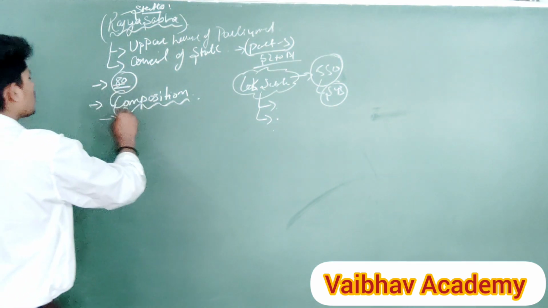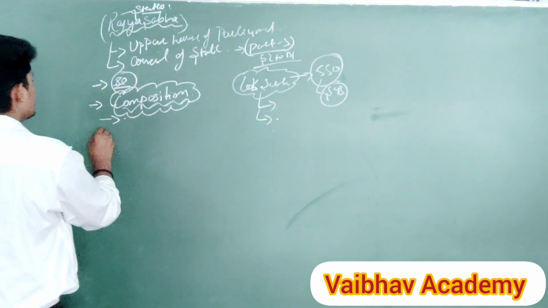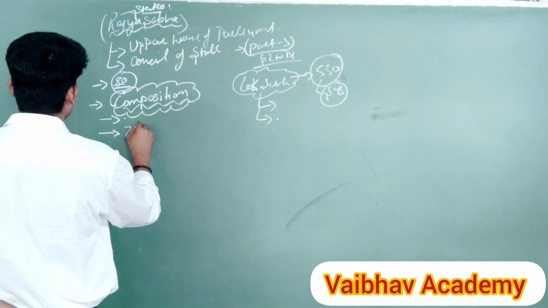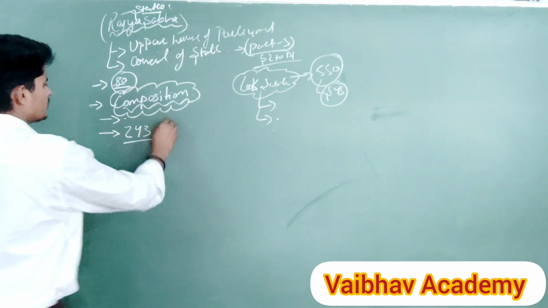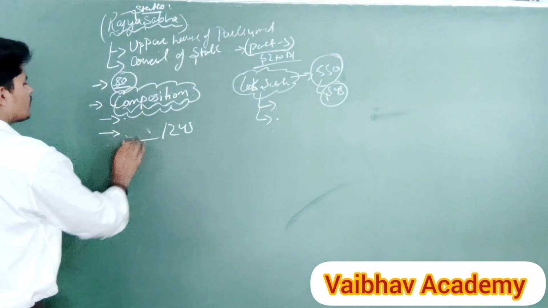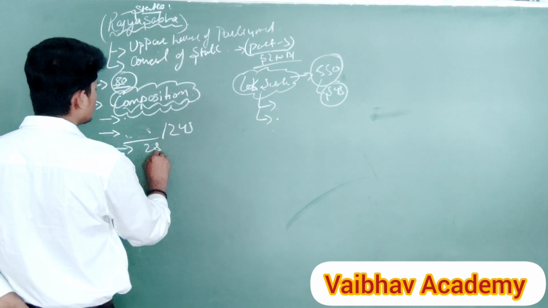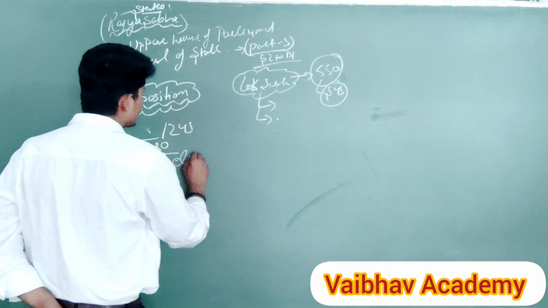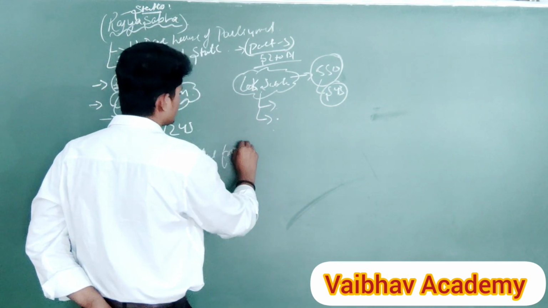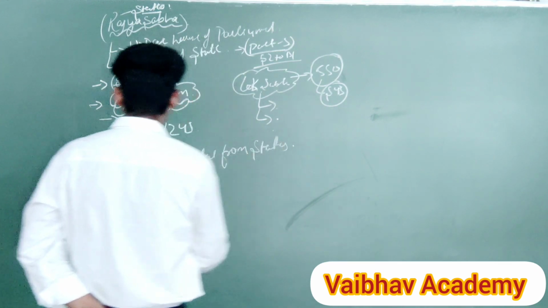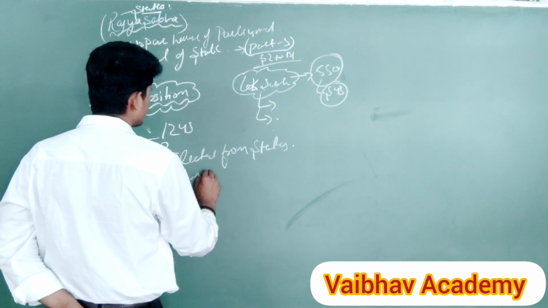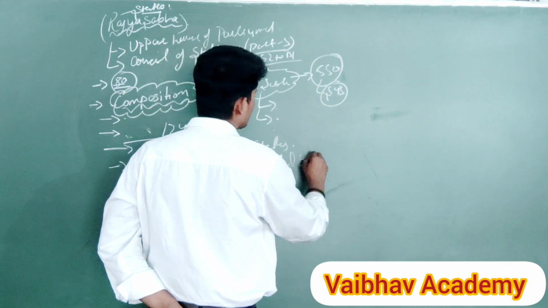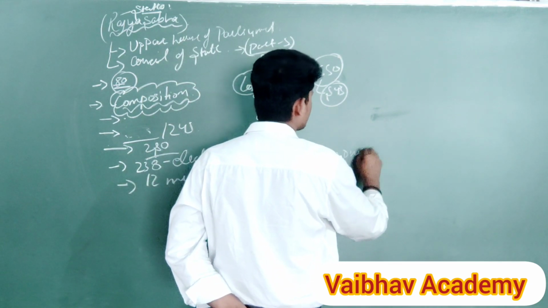Okay, let's talk about the composition of Rajya Sabha. The effective strength in the present time is 243, I think, or 245. Although the maximum strength of Rajya Sabha is 250, out of which 238 are elected from states and 12 members are nominated by our president.